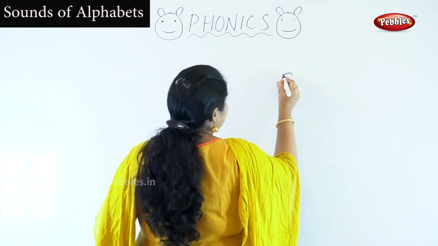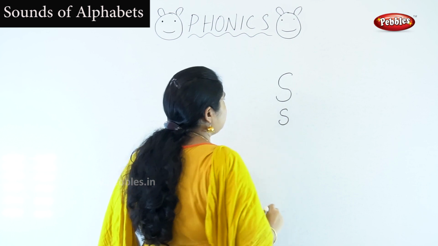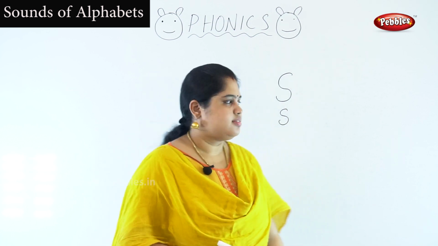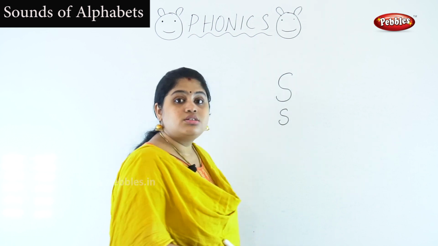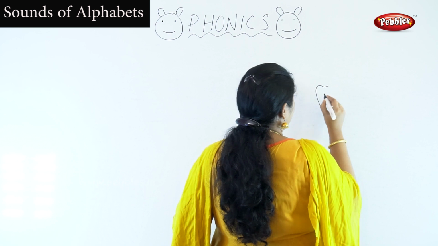The capital S looks like this and the small s looks like this. Okay, this is capital S and this is small s. S for snake. Oh, you will all get afraid of it.